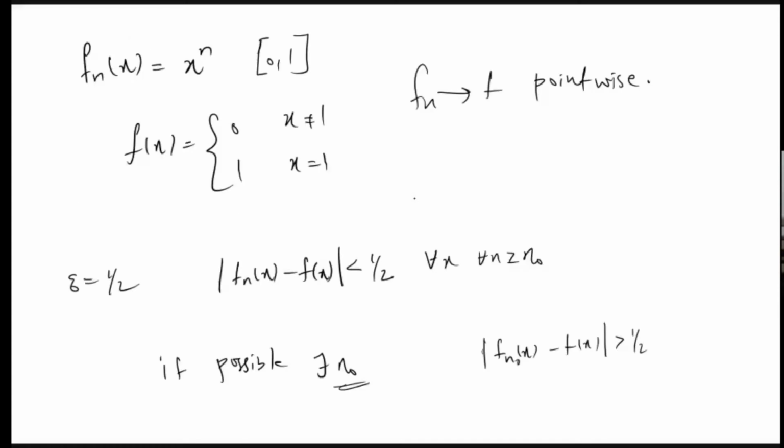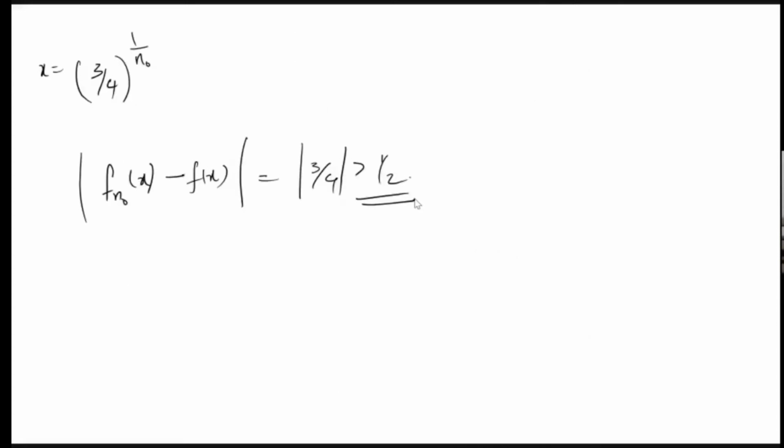So we can say that fn(x) equal to x raised to n is not converging uniformly on the closed interval [0, 1]. I hope you may have seen this example in other cases, using other theorems, but it is very easy to prove directly that it is not uniformly convergent. Even when I was studying, I didn't see this as directly. So fn does not converge to f uniformly.